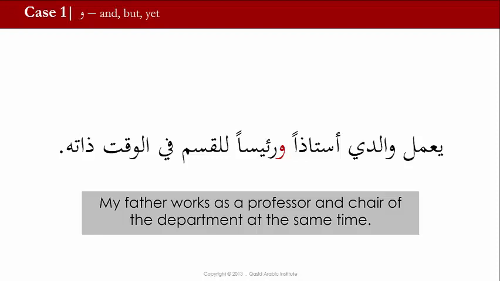So يعمل والدي أستاذا, as a professor, ورئيسا, and as the chair of the department, رئيسا للقسم. One of the things that you need to know about the حرف عطف is that when it combines two nouns, those two nouns are going to be in the same case. So we have أستاذا as mansub, and then رئيسا is going to follow it in terms of its case.